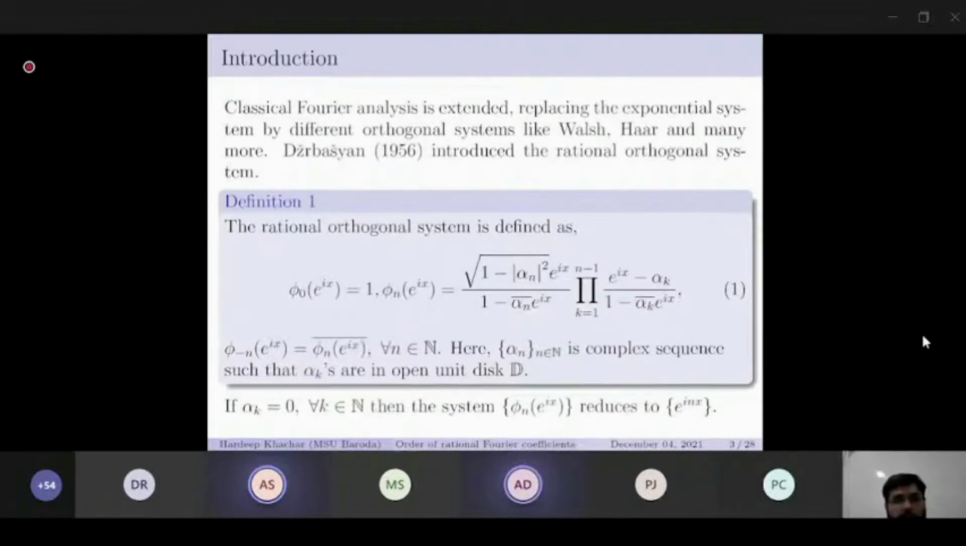Classical Fourier analysis is extended by replacing the exponential system by different orthogonal systems like Walsh, Haar, and many more. Zurbastian introduced the rational orthogonal system, and it is defined as in 1, where phi minus n e raised to x is the conjugate of phi n e raised to x for all n. Here alpha n is a complex sequence such that the alpha k's are in the open disk D. If alpha k is 0, then the system reduces to the exponential system.